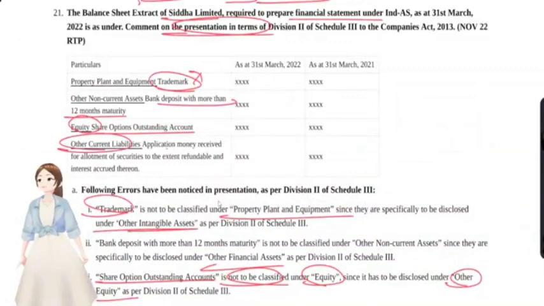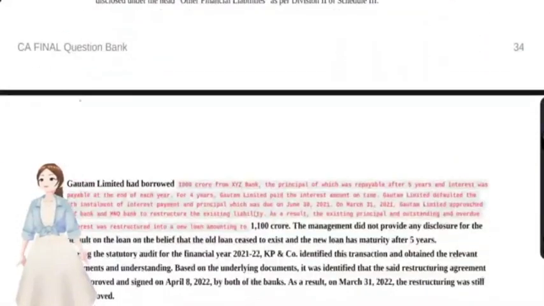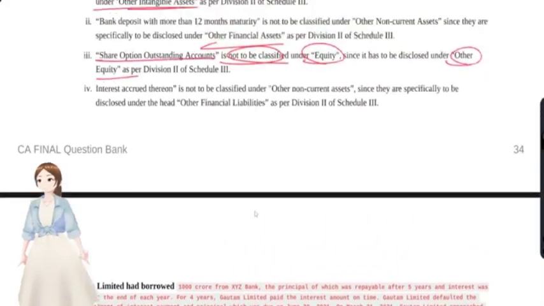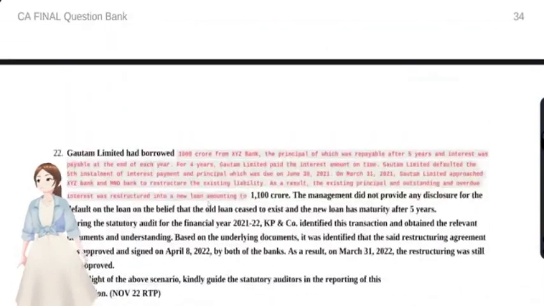And other current liabilities, application money received for allotment of securities to the extent refundable and interest accrued thereon: where do they have to be disclosed? They have to be disclosed under other financial liabilities. Now we'll see our next question.